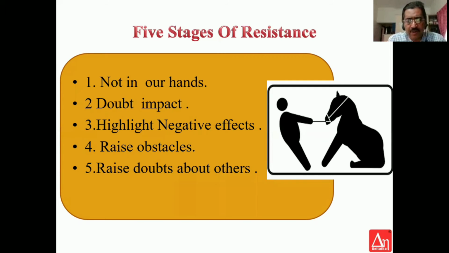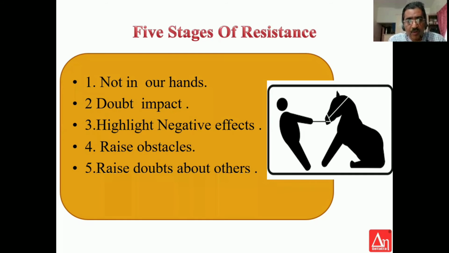And is this happening only at the lowest level? Is it happening only at the shop floor level, or the blue collar level, or the daily wage earners level? I doubt it. It's not happening at that level. It happens at all the levels. If the CEO wants to bring about a certain change, you will find the MD is not receptive to the idea.